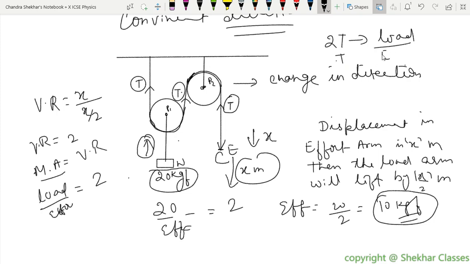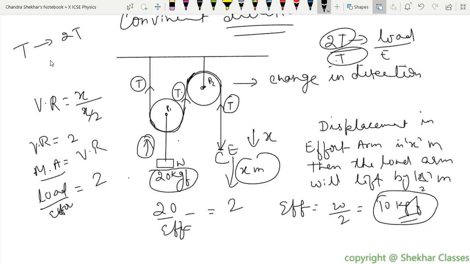So 2T upon T is load upon effort, right? That is what we get as the mechanical advantage also. We got 2T for the load and 1T for the effort. Clear? And the effort required will be equal to how much? T is required for 2T. Clear?